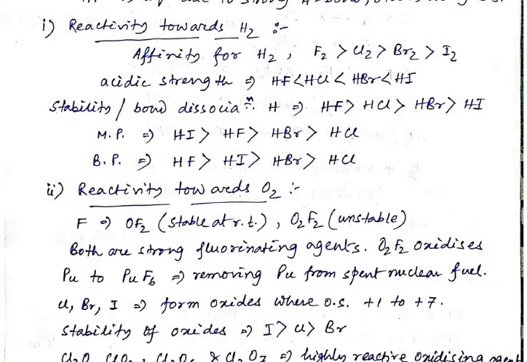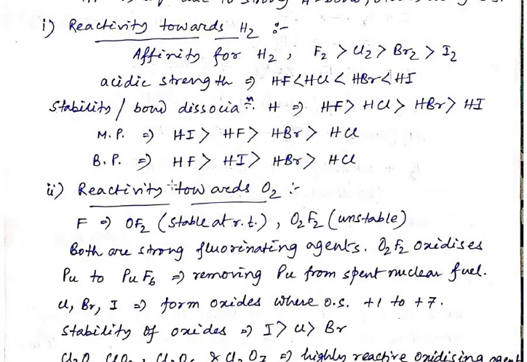The affinity for hydrogen of halogens looks in this order: fluorine is maximum, then chlorine, then bromine, then iodine. So fluorine is very reactive towards hydrogen. And the acidic strength is maximum in case of HI. So the most acidic in nature is HI, then HBr, then HCl, then HF.